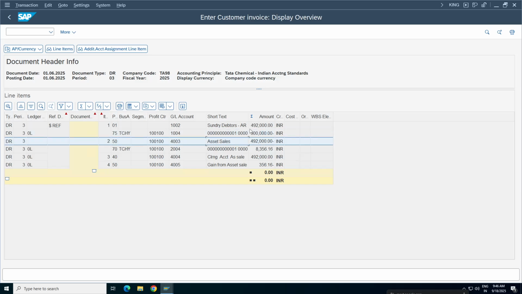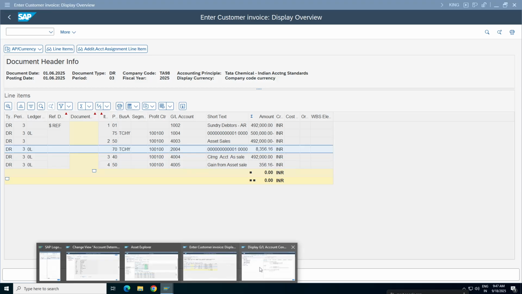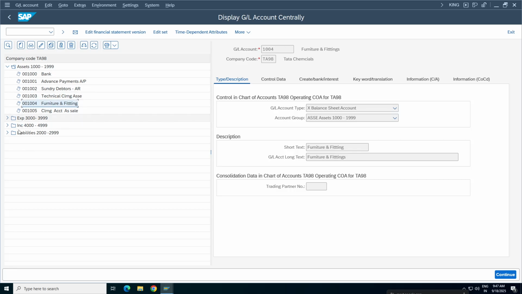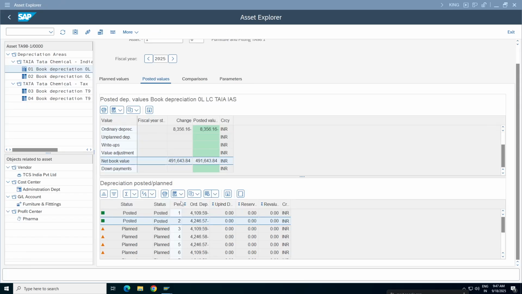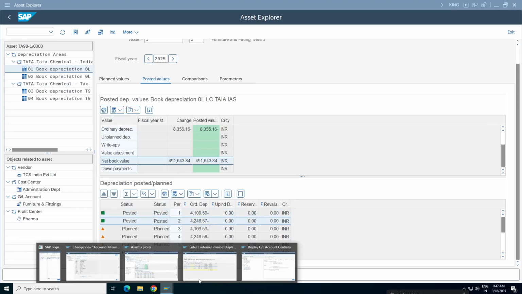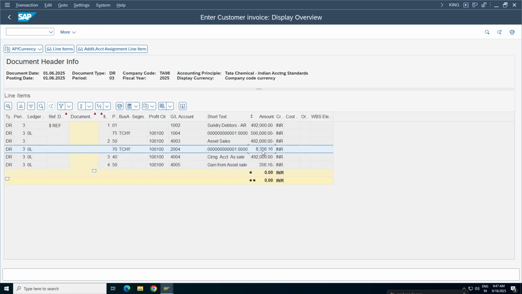Now asset sales, yes, we posted the transaction, customer to asset sales we have done. It's 4,92,000 same. And what is 2004? Anyone can tell me what is 2004? Depreciation. So 2004 is depreciation. Is that correct, or accumulated depreciation? Sorry, accumulated only, because 2 months, right? Accumulated every month. So 2004 is accumulated depreciation, which is 2 months depreciation. Sakshi, whatever these two add up to is updated here. So basically you're calculating your accumulated depreciation till this amount.